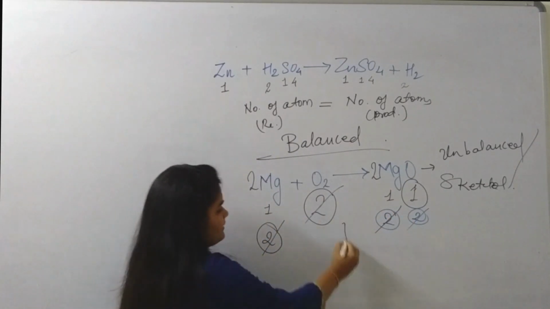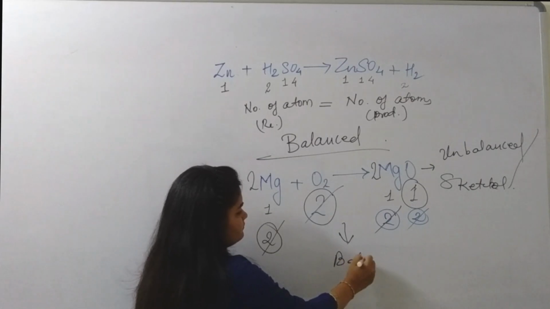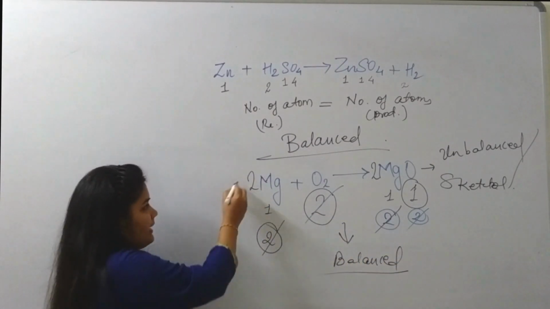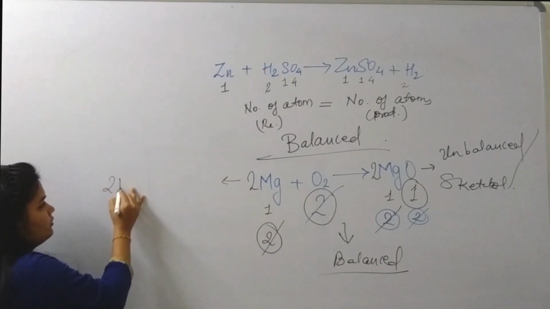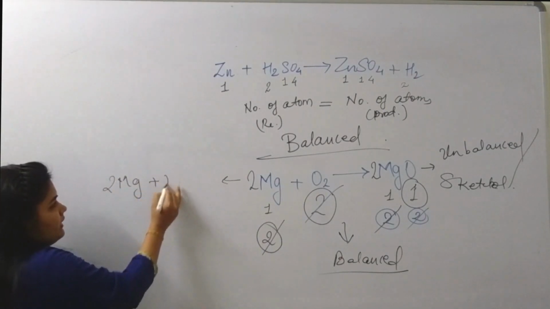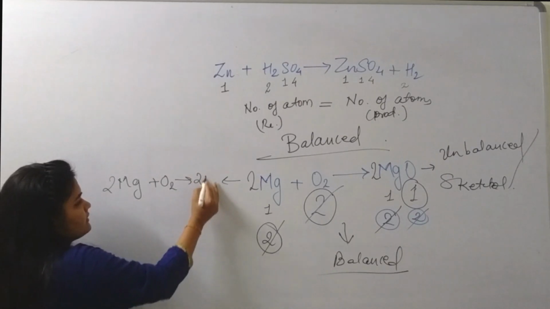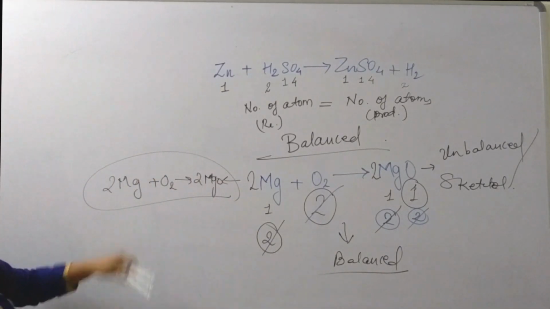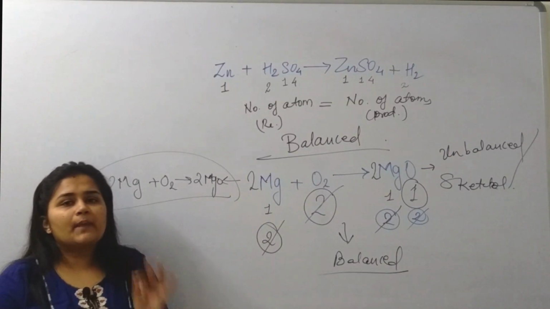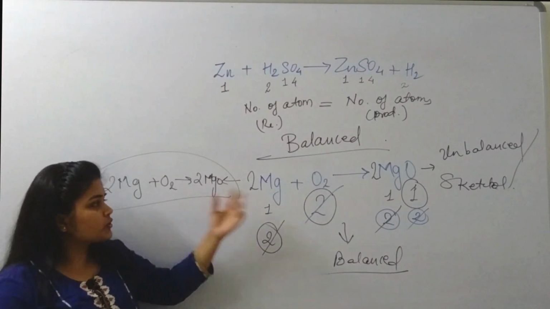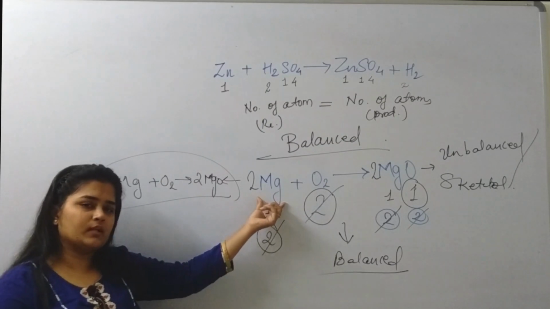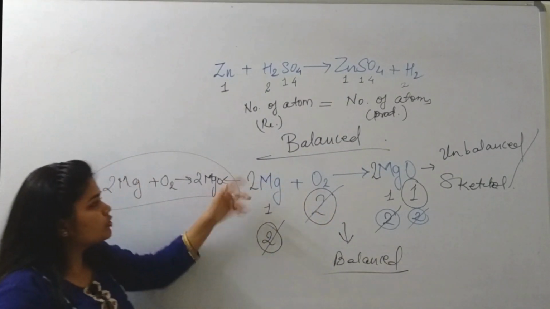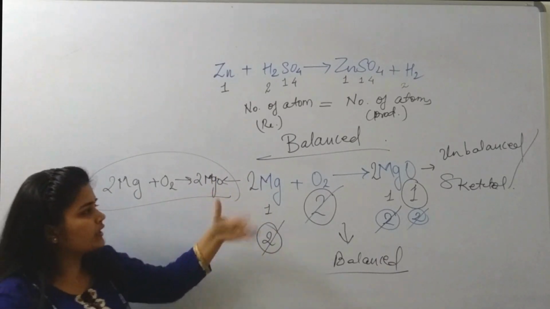And now this is a final balanced reaction. So the balanced reaction is something like this. 2 Mg plus O2 gives us 2 MgO. This is the hit and trial method to balance a chemical equation. Just try it out. Can I put 2 over here? Put and see. If you are getting it balanced, then okay. If not 2, then try with 3. If not 3, try with 4.